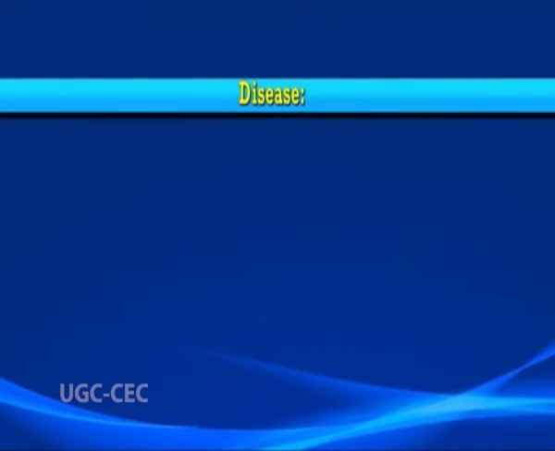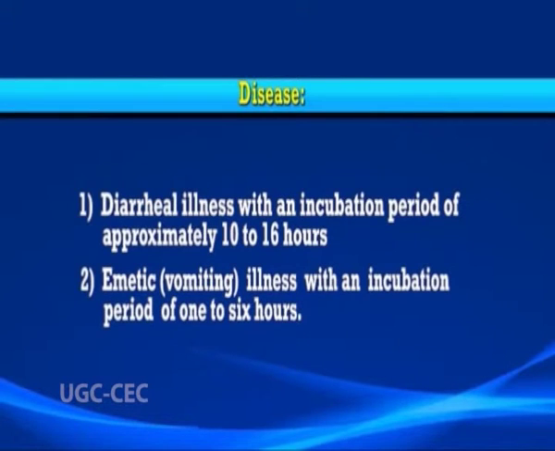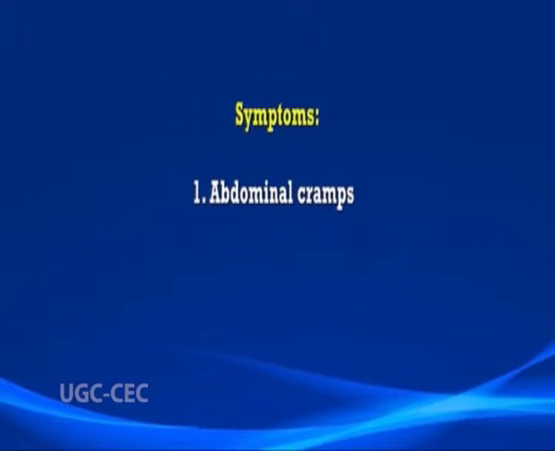Bacillus cereus can cause two distinct types of illness. The first is a diarrheal illness with an incubation period of approximately 10 to 16 hours, and an emetic, also known as vomiting, illness with an incubation period of 1 to 6 hours. The symptoms include abdominal cramps, watery diarrhea, nausea and vomiting.